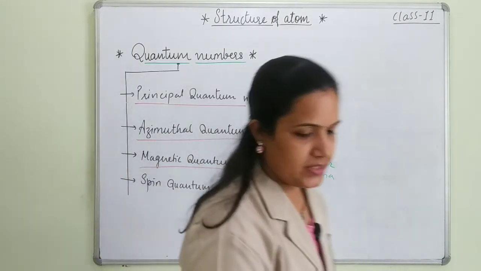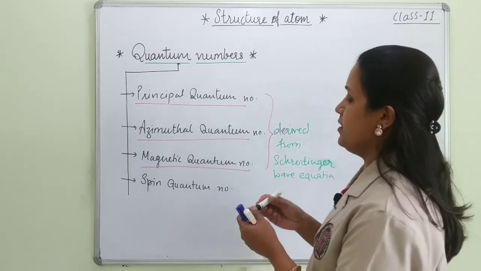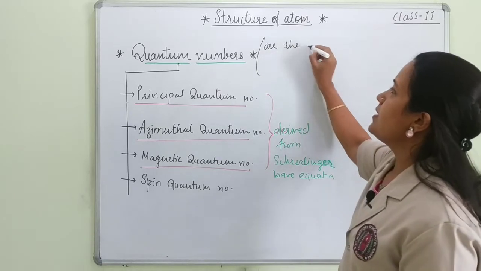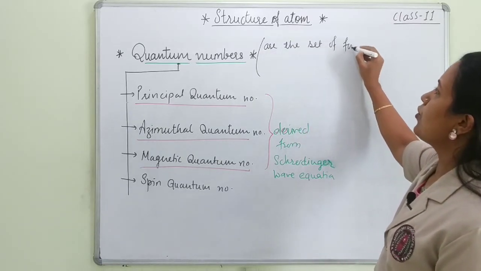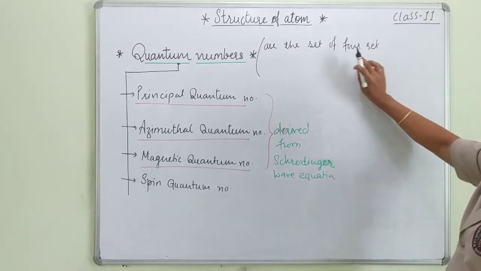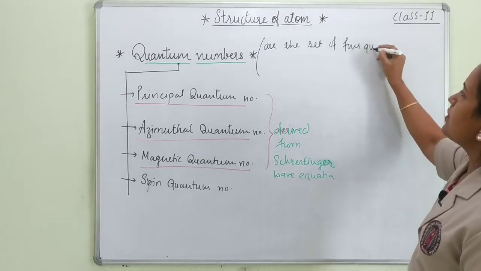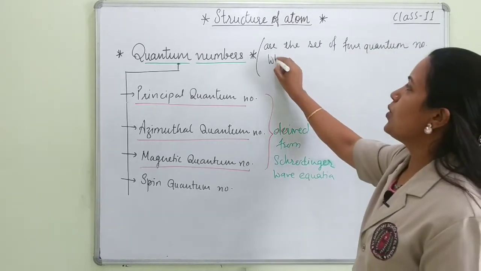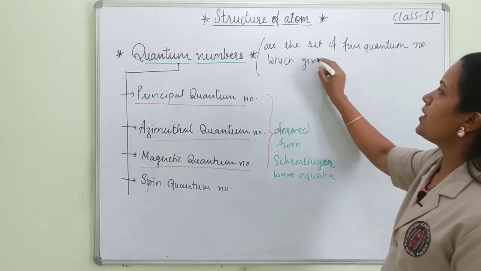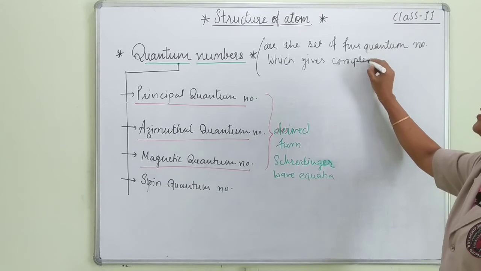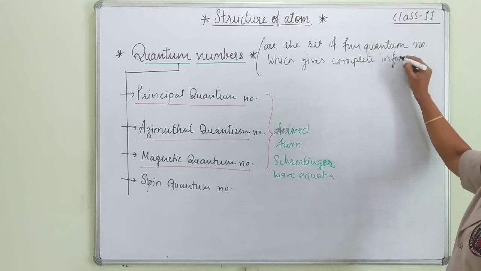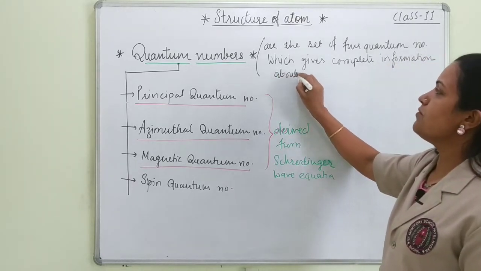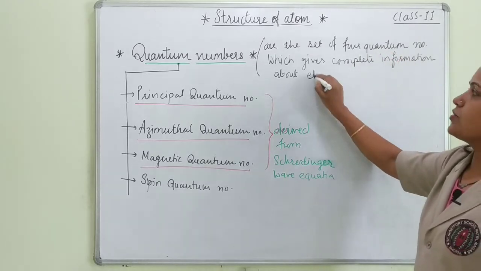So quantum numbers definition I can write as: quantum numbers are the set of 4 quantum numbers which give complete information about the electron.